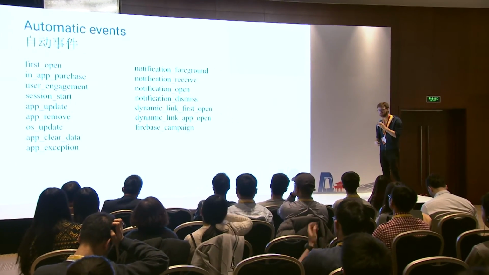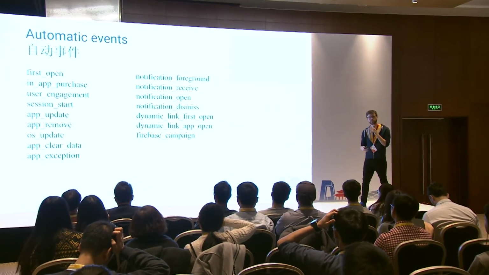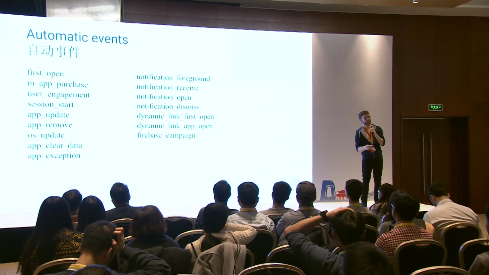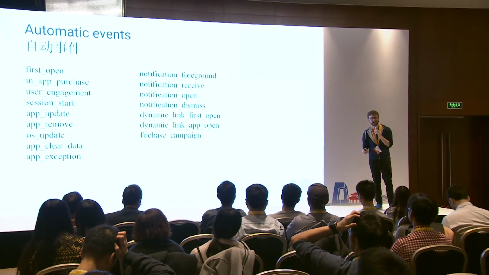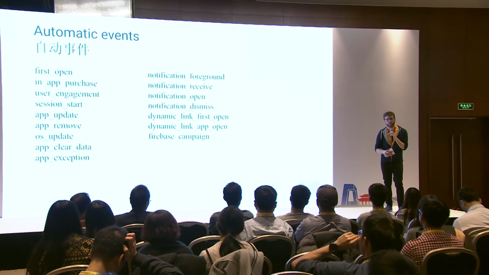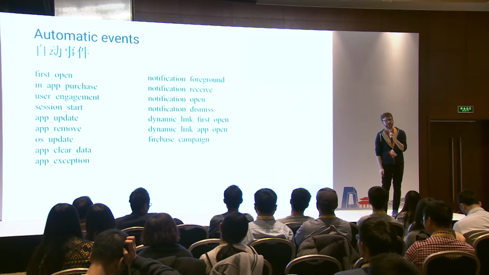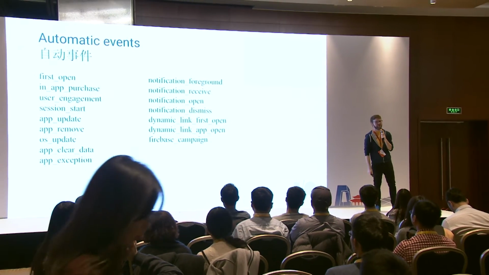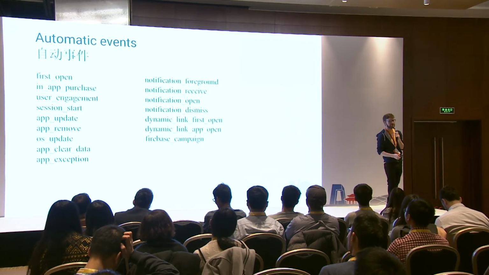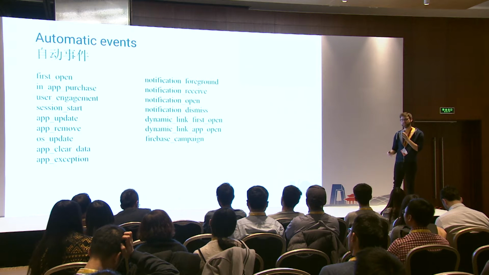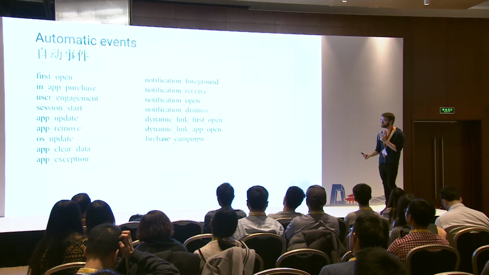And some of these are just data we want to know about the user, because we want to see if we get way more crashes in our app today than we did yesterday, and we didn't change anything, why could that be? Well, we can see that a ton of our users had an operating system update. A ton of people just upgraded to that new version of Android, and that's causing some issue for us. And this is the type of insight we can get for free through Firebase Analytics.